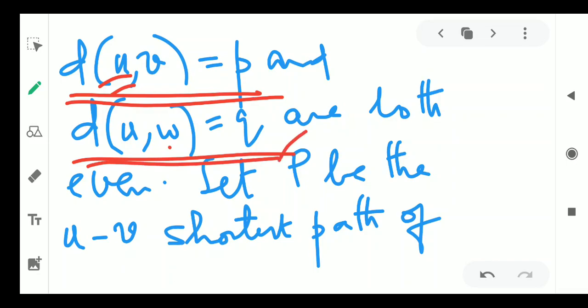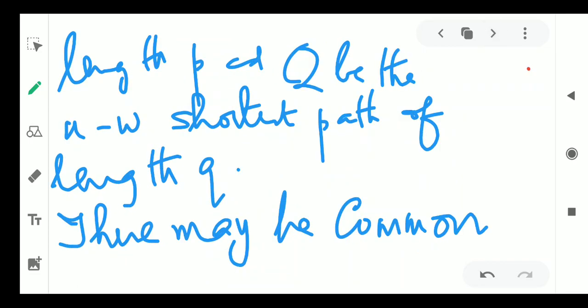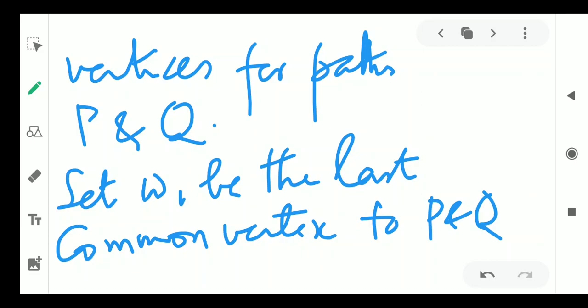So let capital P be the UV shortest path of length small p, and capital Q be the UW shortest path of length small q. Capital P and capital Q may have common vertices. This choice of W1 must be very specifically understood.